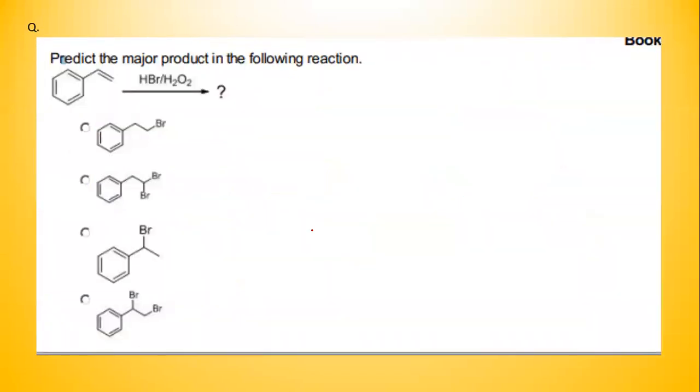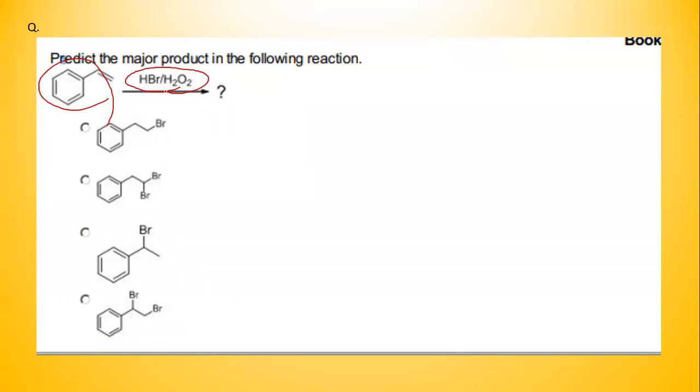Predict the major product in the following reaction. This is also a very simple concept. Here you have to see what is given. This compound is styrene, and you have HBr as well as peroxide. That is the most important catch of this equation.